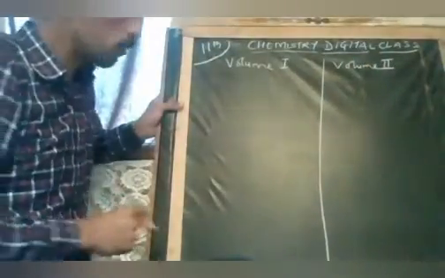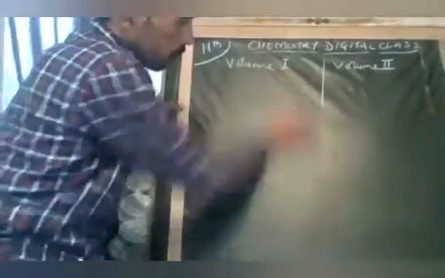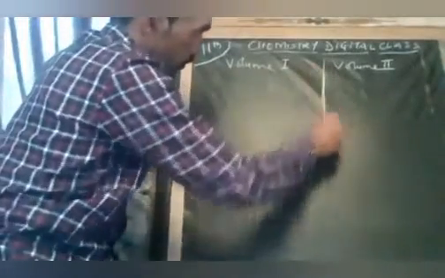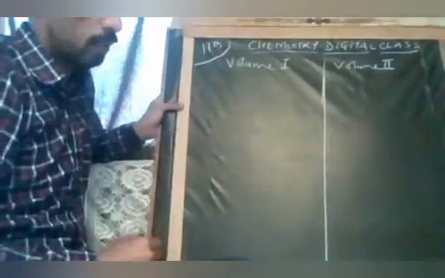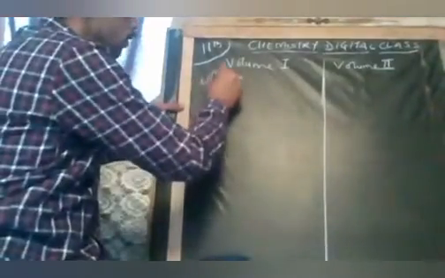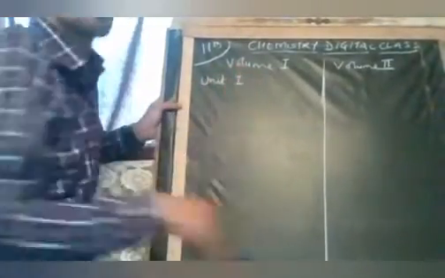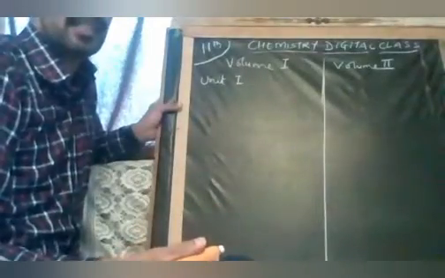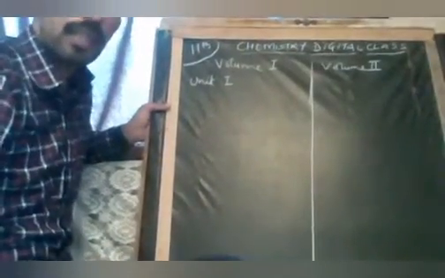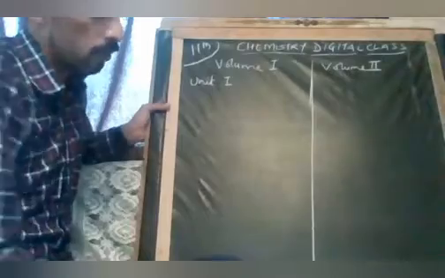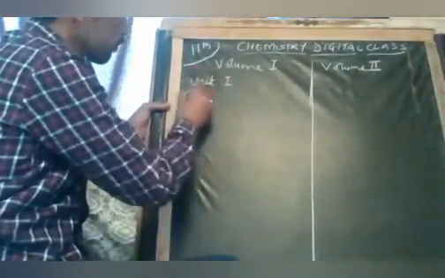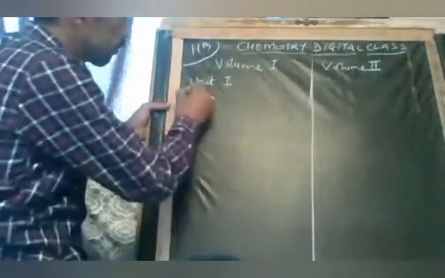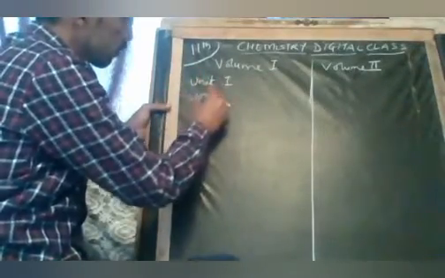Okay, volume 1 book is carrying these units. Now it is revision also. Okay, side by side. Revision 1 is unit 1. Yes, Rupender, quickly. What is the name of unit 1? Sir, some basic concept of chemistry.